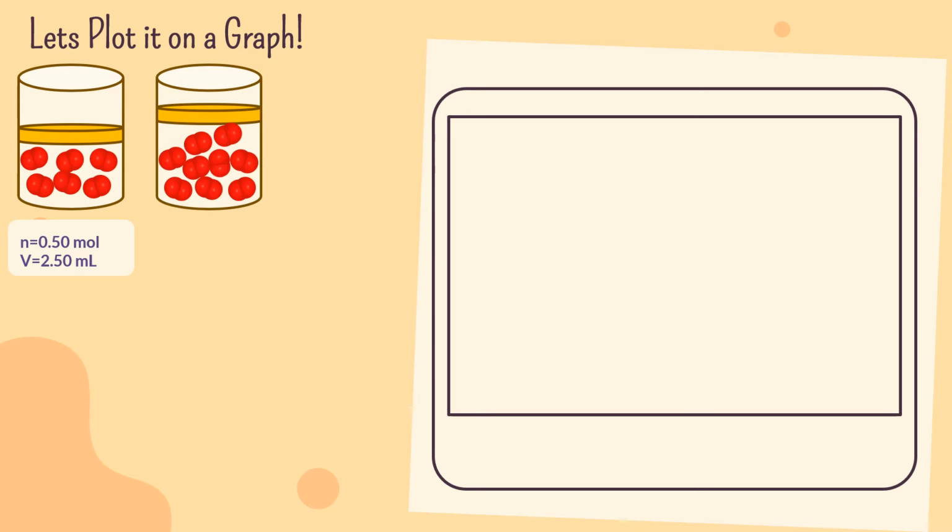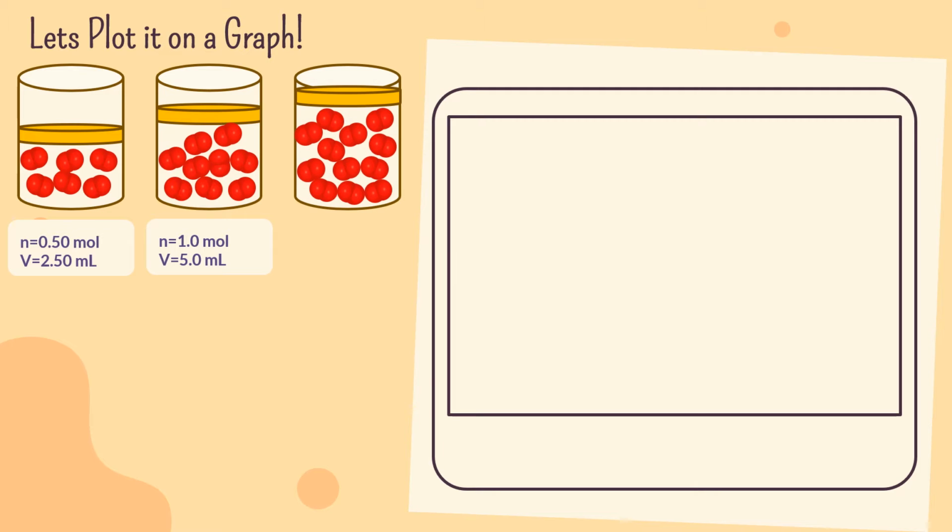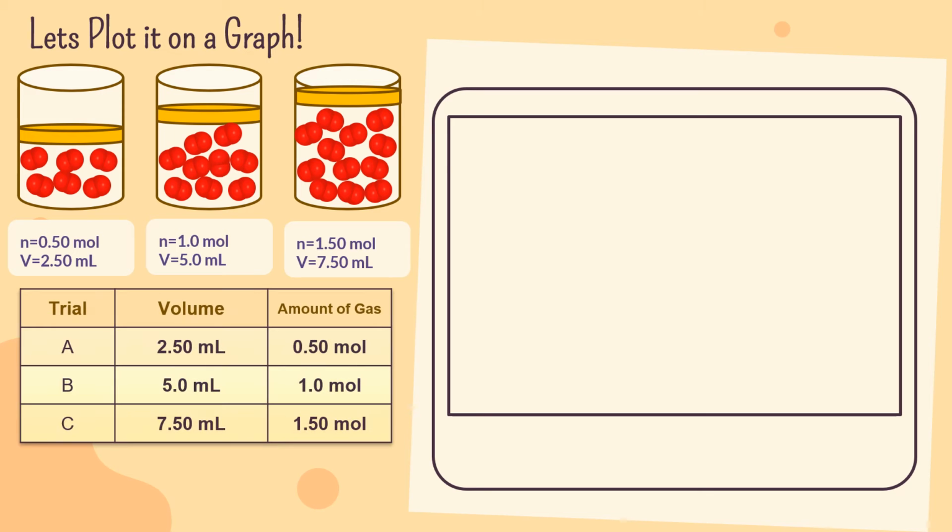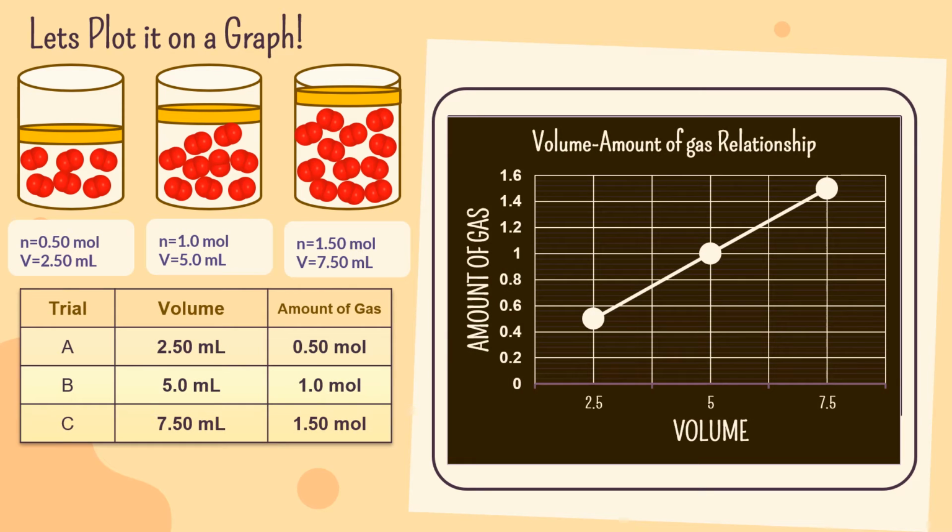Now, as we add more air molecules to have 1.0 mole, they occupy 5.0 mL. Then we add another amount of gas inside the cylinder to have 1.50 moles, which occupies 7.50 mL. Now let's plot it on a graph.